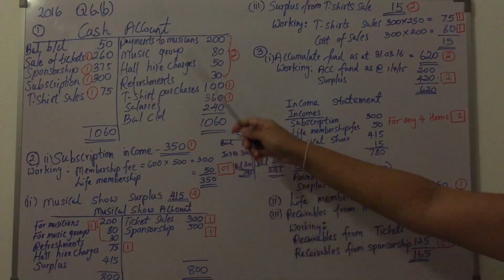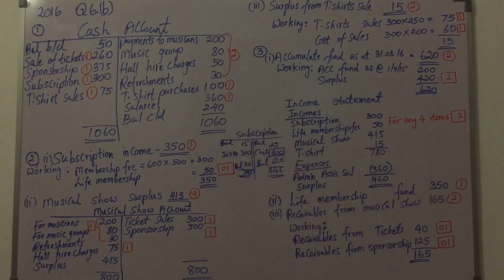We have already debited 260. But we were supposed to receive 400 tickets at 500 rupees per ticket, 200,000. So 200,000 plus 100,000, in total 300,000 is the ticket sale income relevant to the period that should be credited to the musical show account.